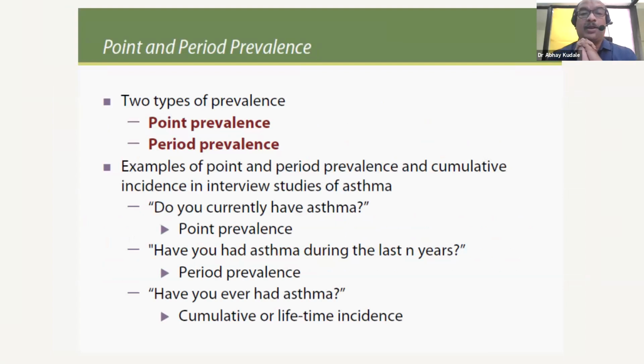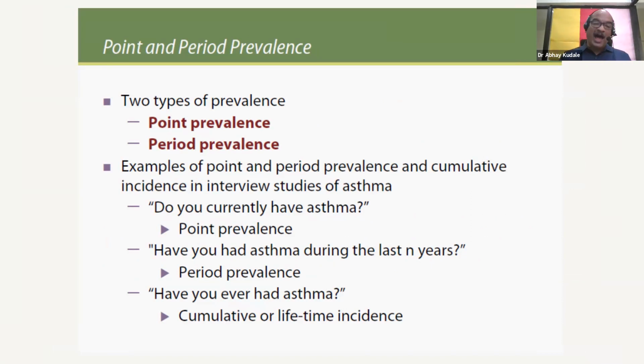Point and period prevalence. There are two types of prevalence, point as well as period prevalence. Here are examples of point and period prevalence and cumulative incidence in interview studies of asthma. Whenever you ask the question, do you currently have asthma, you are probing point prevalence.